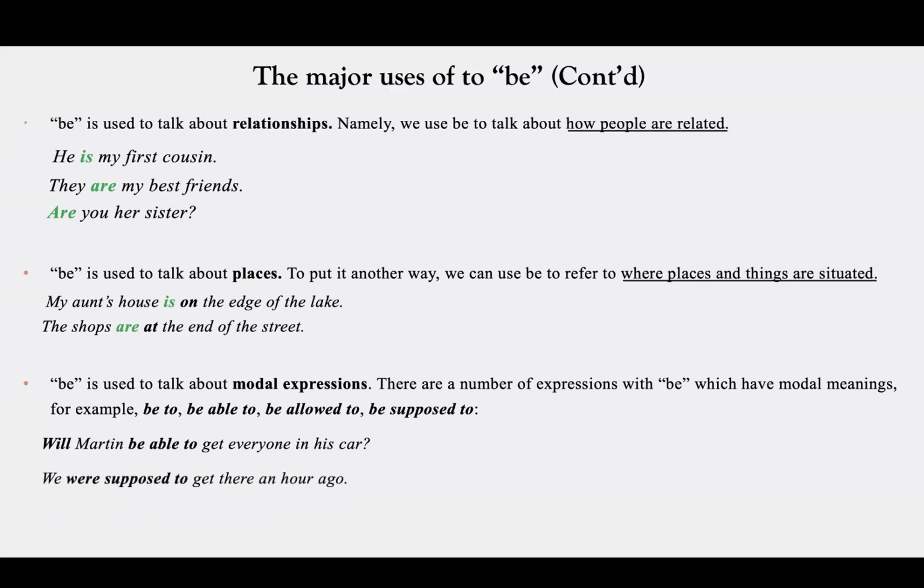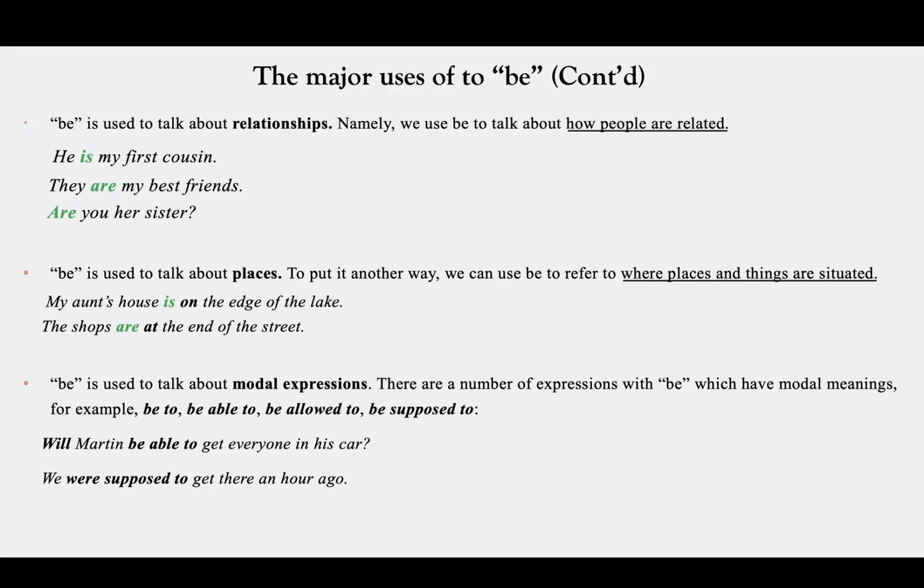The next one, we say be supposed to. So it's talking about the past, an hour ago. So we use was or were instead of be. We were supposed to get there an hour ago. This was the expectation. This was the thing that was supposed to happen, but it didn't happen. We were supposed to get there an hour ago. Here, get means arrive. We were supposed to arrive there an hour ago.